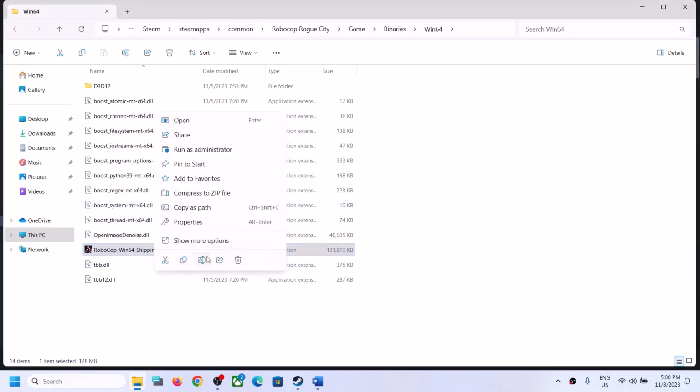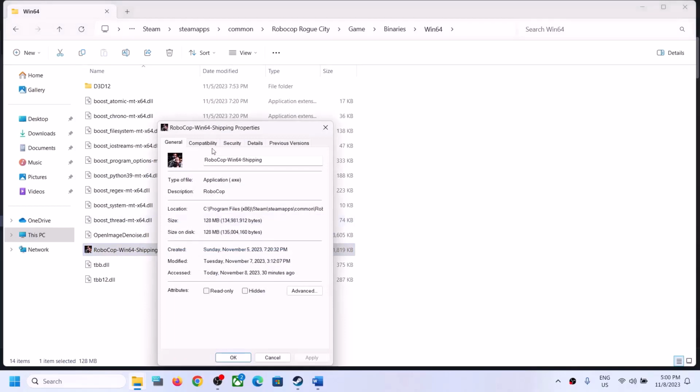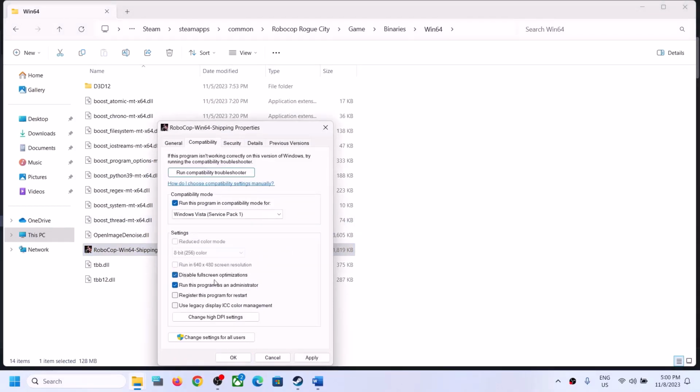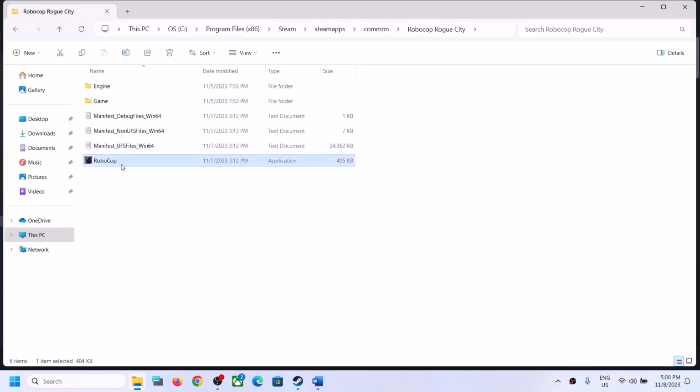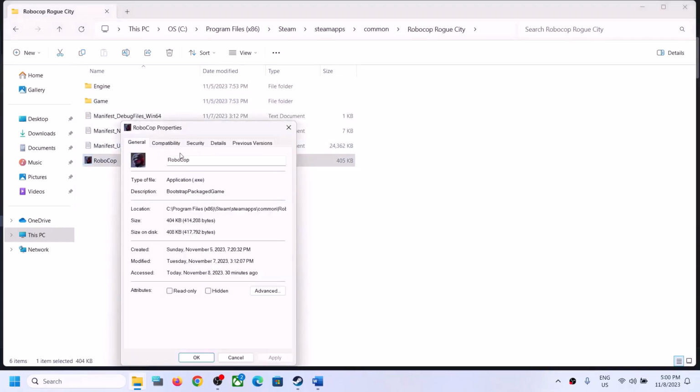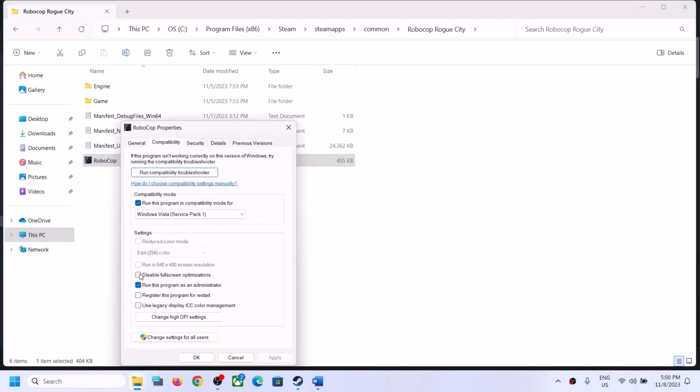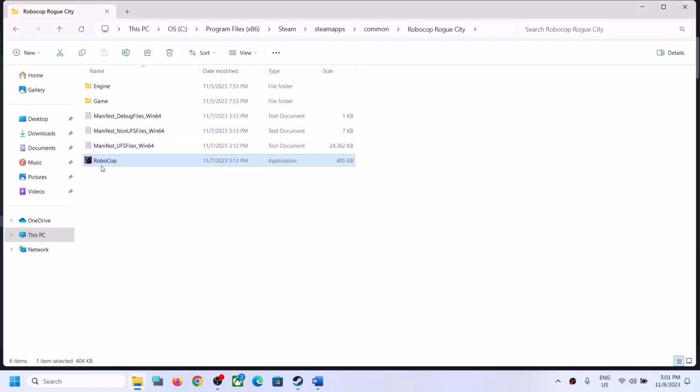If you're still facing the problem, right click once again, select properties, and put a check on the box which says disable full screen optimization. Put a check over here, then click on apply, click on OK, double click, launch the game. If that does not work, you can do the same thing with this exe file. Right click, select properties, put a check on disable full screen optimization, then click on apply, click on OK, double click, launch the game.